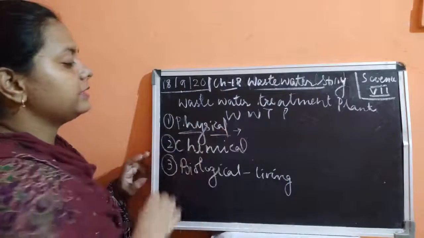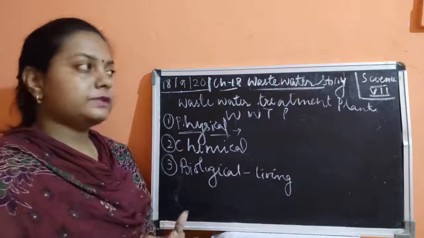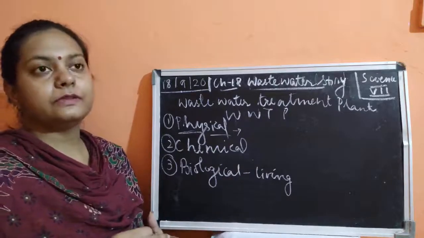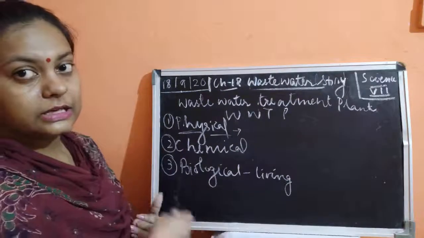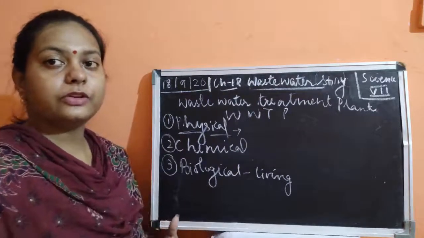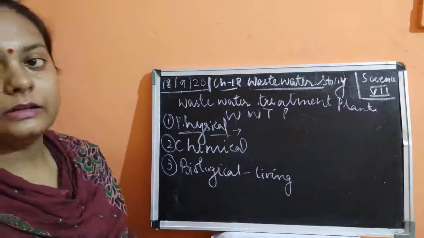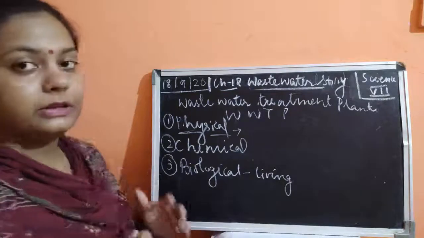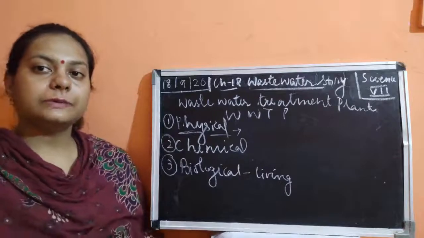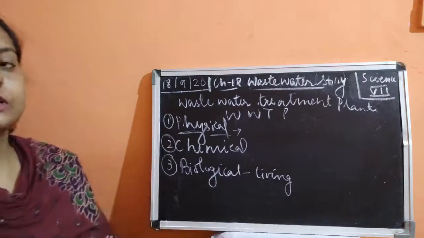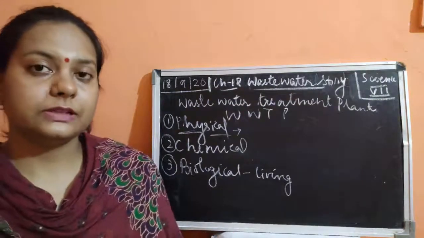So physical treatment means that on the basis of appearance we remove things from the wastewater. For example, if certain solid wastes are present, you would do physical treatment to remove them physically. Whatever impurities you can remove with physical treatment, you remove, and then you add chemicals. Once the physical treatment is over, wastewater is left which contains no such suspended impurities.